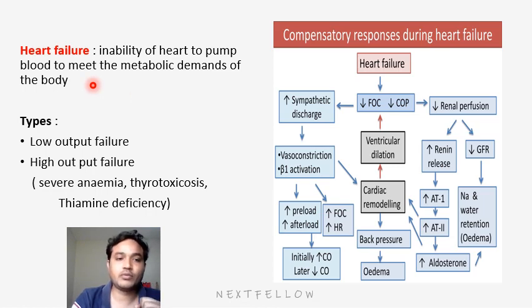So what are the types? We have two types. Low output failure is where the heart is not able to pump proper blood supply. High output failure is where the heart is pumping proper blood supply but it is not meeting the body's demands. What are the causes of high output failure? We have severe anemia, thyrotoxicosis, and thiamine deficiency.